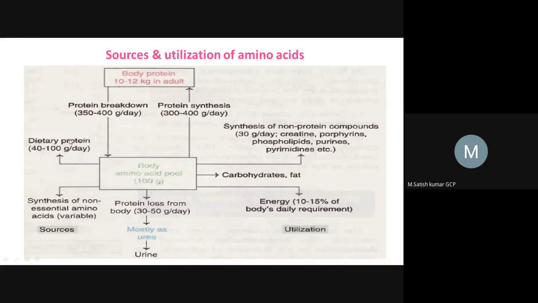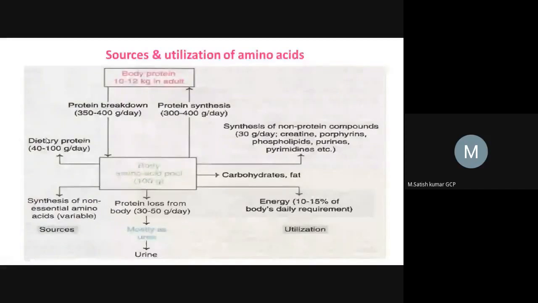So what happens when we take these dietary proteins? The protein consists of a polypeptide chain, which is coiled.